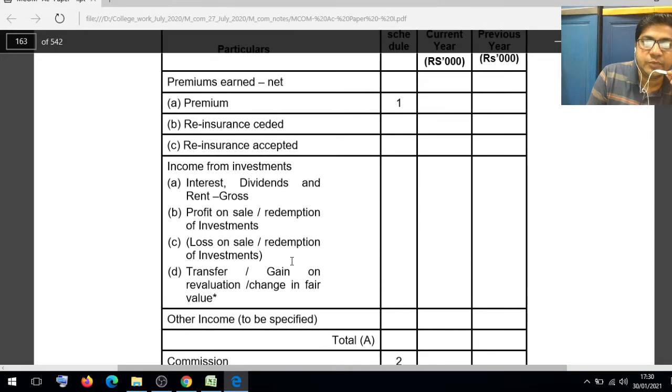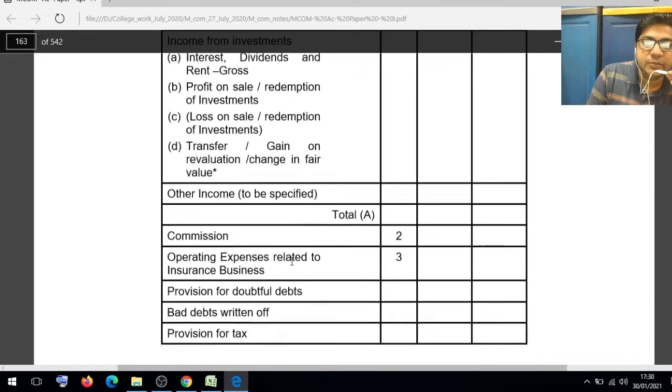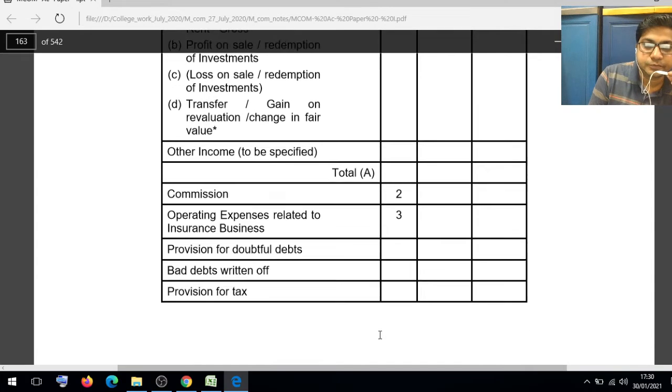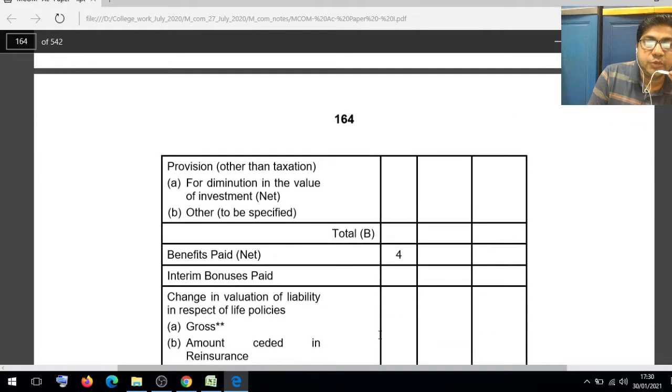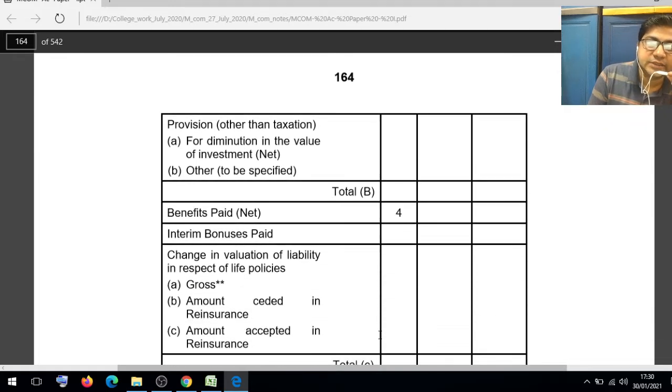This is total A. Then commission, schedule number 2, and operating expenses related to insurance business, schedule number 3. Then provision for doubtful debts, bad debts written off, and provision for tax, there is no schedule. Then provision other than taxation, for diminution in the value of investments and others.